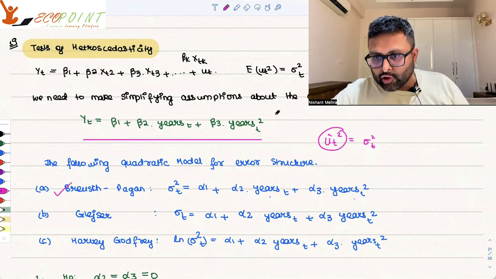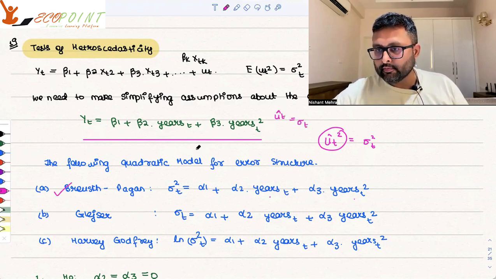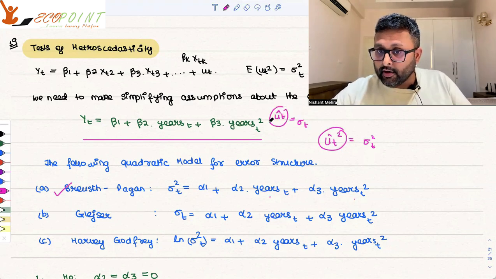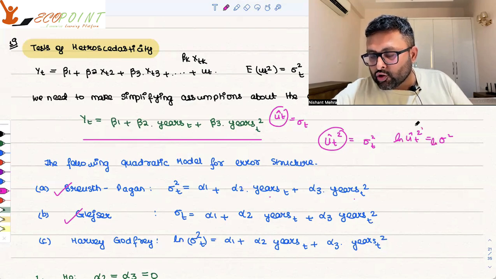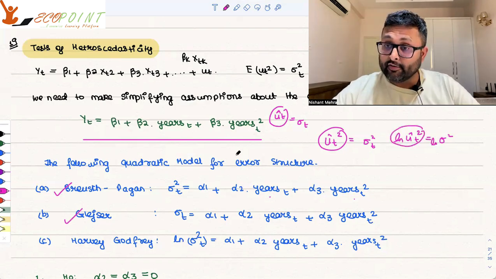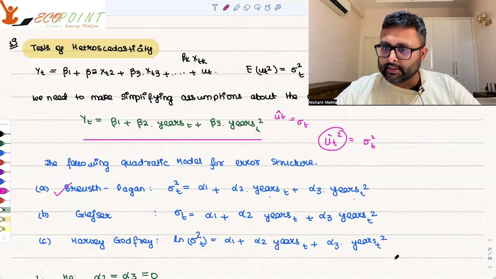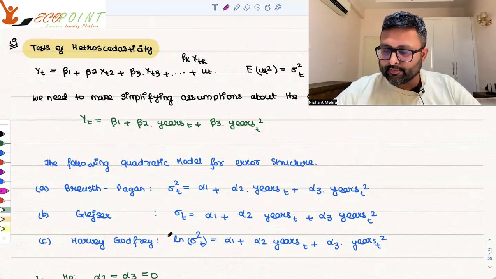You run the regression, you get u hat_t. This you call sigma_t. This becomes your dependent variable. And then these things remain same, years_t, years squared_t as your independent variables. This is the Glejser test. You run the regression, you get u hat_t, you square it, you say it is sigma squared, and then you take log of this. So this thing becomes your dependent variable. And then the independent variables remain same, right? So that is called the Harvey-Godfrey test.